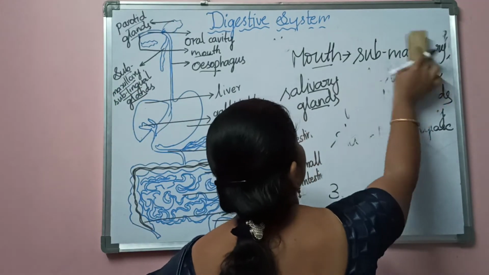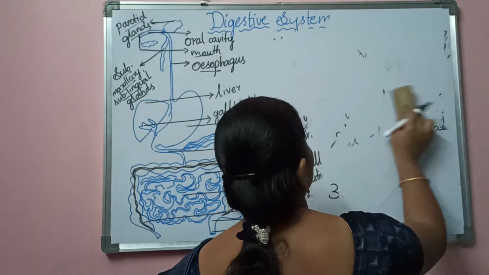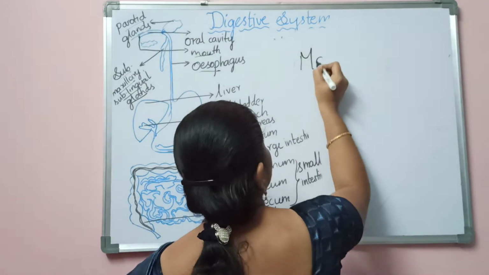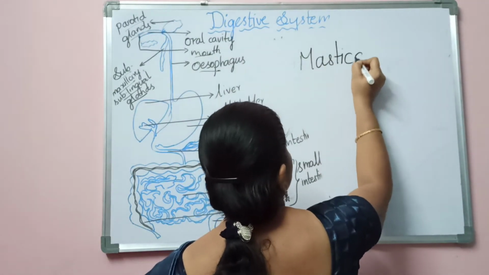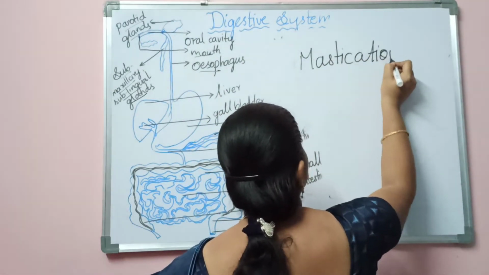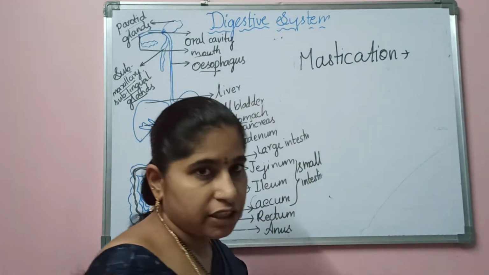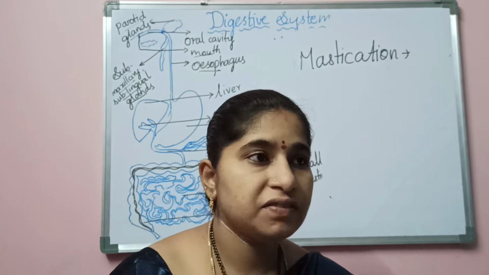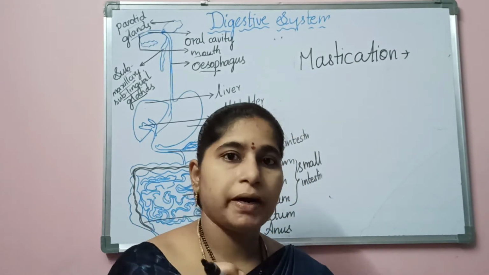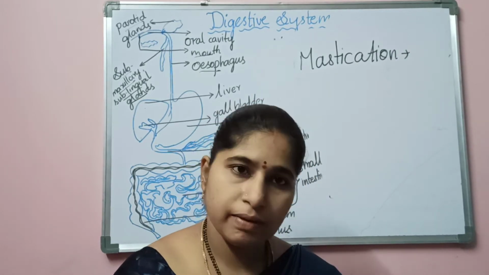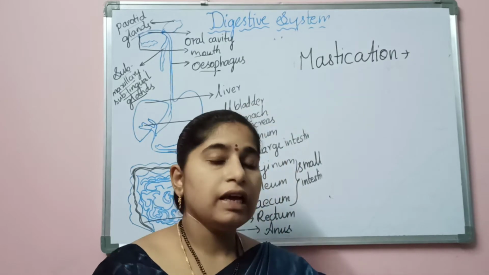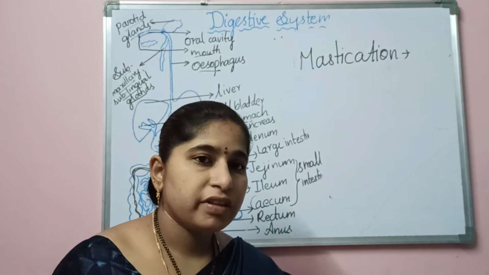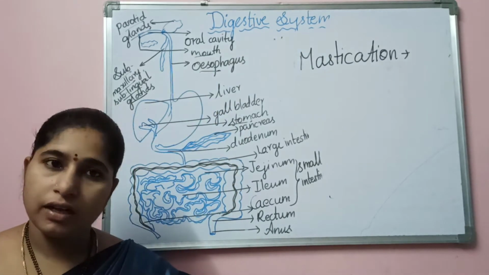Now we have to learn that in the mouth one more process occurs, that is mastication. What is the meaning of mastication? Mastication is nothing but the cutting of the food particles with the teeth and mixing those food particles with the saliva. So I repeat, the cutting of the food particles with our teeth and mixing of those food particles with the saliva is called mastication.